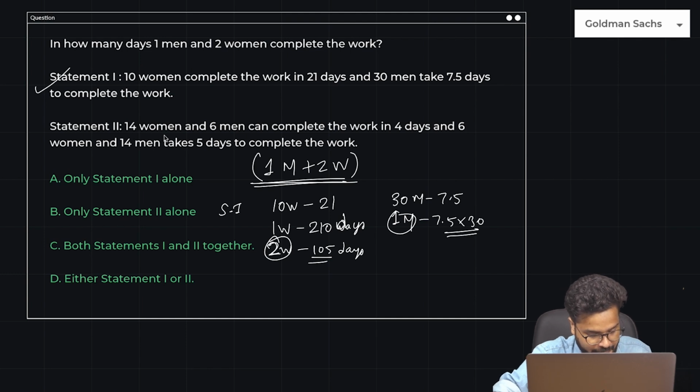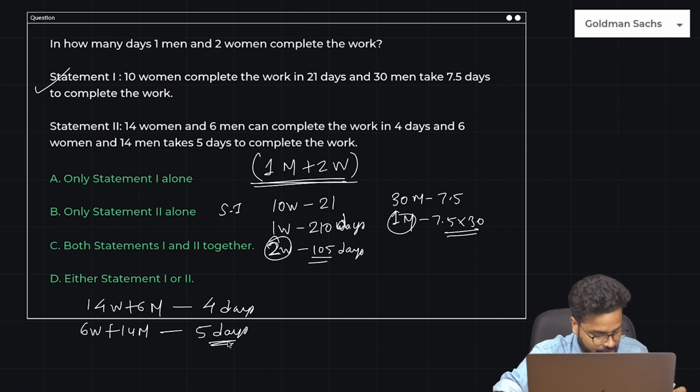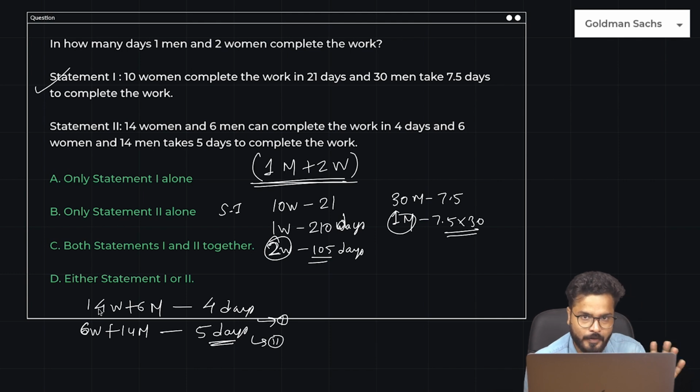Statement 2 says 14 women and 6 men can complete the work in 4 days, and 6 women plus 14 men take 5 days. Yes. From here, guys, what you can actually do is add them up, subtract them, multiply them. There are two different equations that you have, right? Using both the equations, you can convert. So I'm not doing that entirely for you.